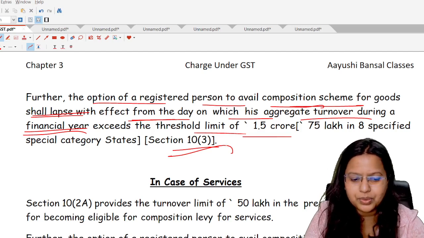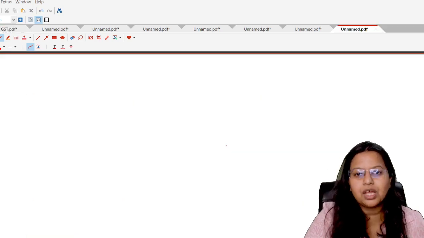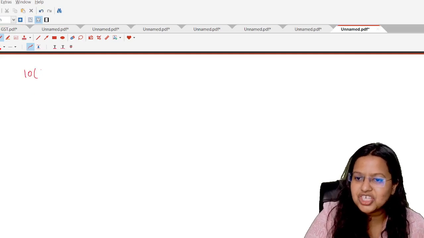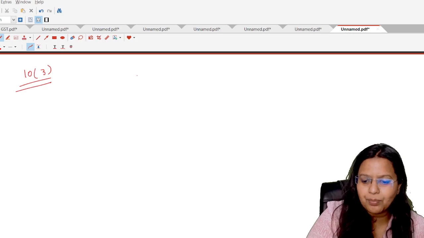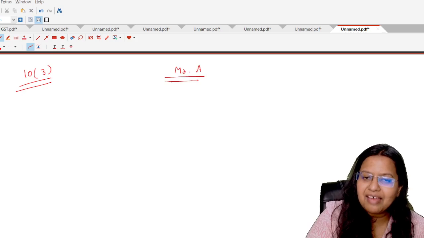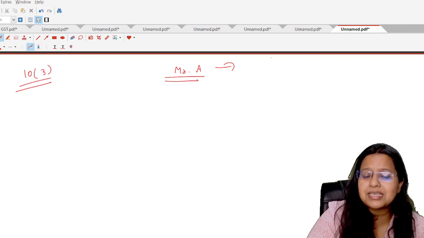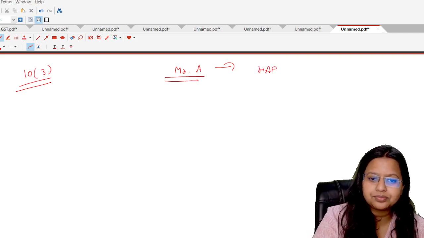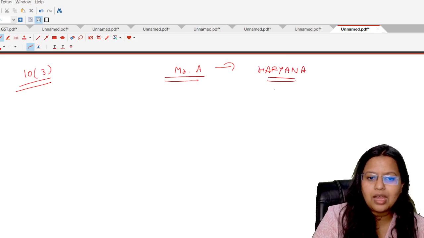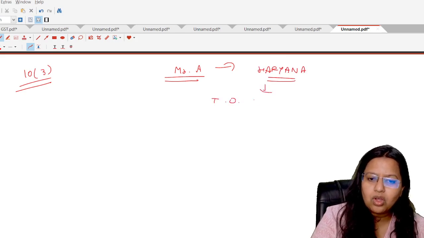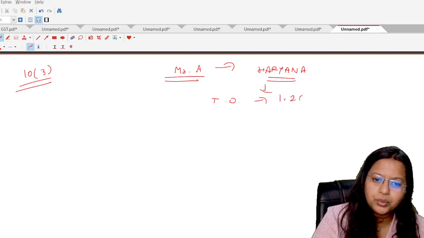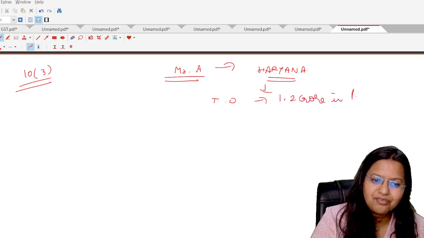Okay, now students, what is the meaning of this particular concept? As per section 10 subsection 3, suppose a person Mr. A is doing business and is registered in Haryana. He has a turnover of rupees 1.2 crore in the preceding financial year.